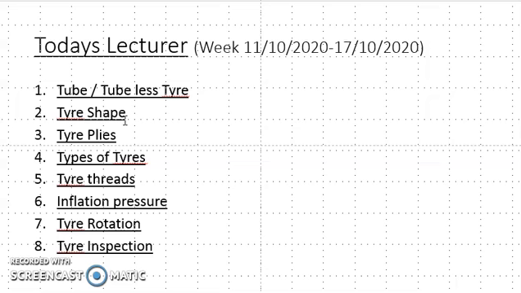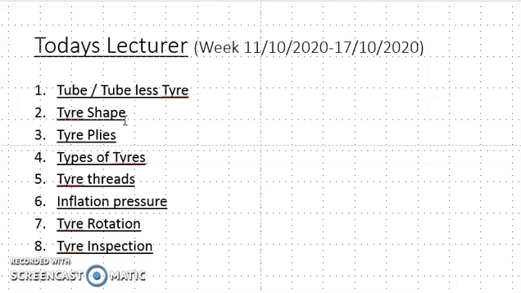We are going to see that, as well as the tire ply, because different types of plies are used while manufacturing the tire. We have to learn about the 2-ply tire, the 4-ply tire or more, and how it affects the performance of the tire.